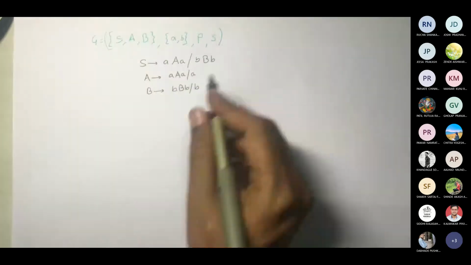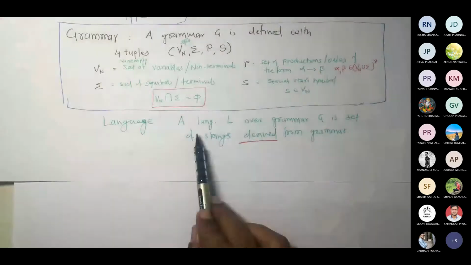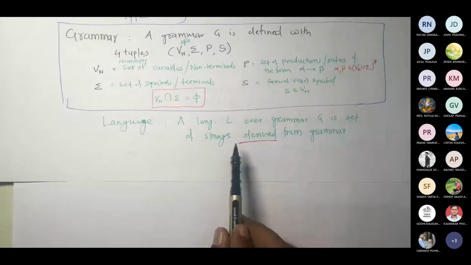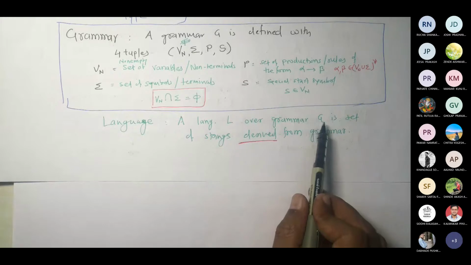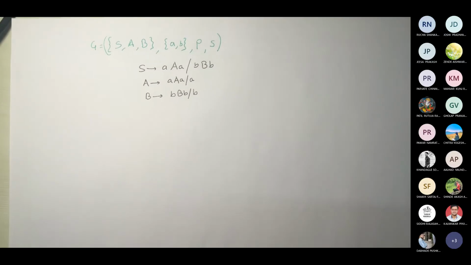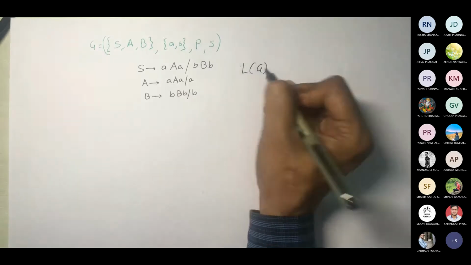Because as per the language definition, we said language L over grammar G is the set of strings derived from the grammar, derived from the given grammar. So ultimately it means G only. We have grammar G like this. On what basis am I going to say that it generates or contains some L(G)?